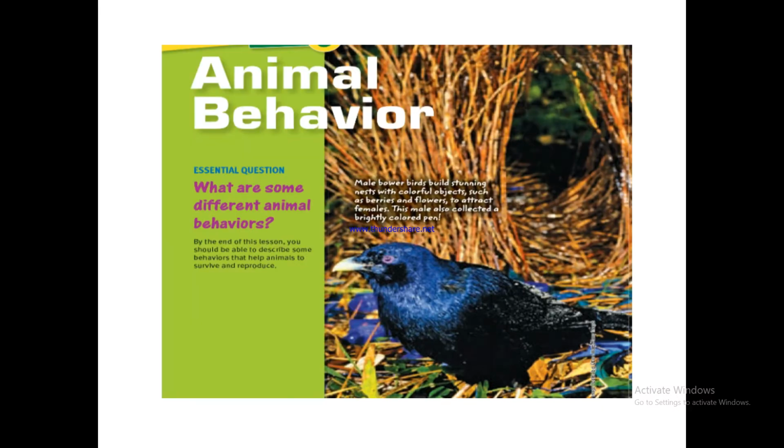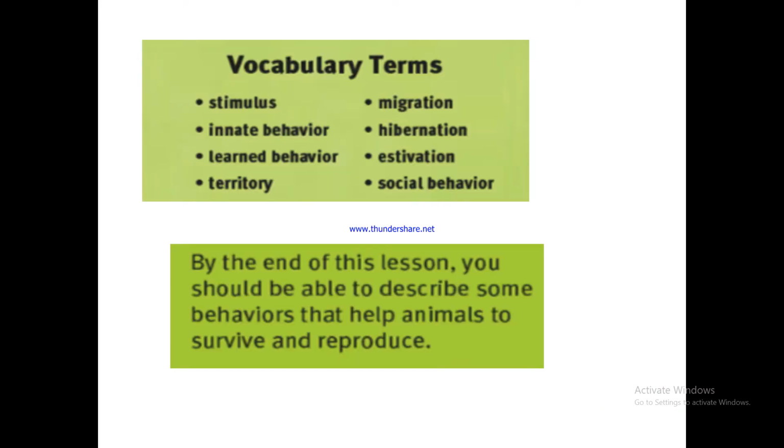Here we learned about stimulus, innate behavior, learned behavior. These were the three vocabulary terms we have covered, and today we will cover territory, migration, hibernation, and estivation. You know the objective of the lesson, that you will be able to describe some behaviors that help animals to survive and reproduce.